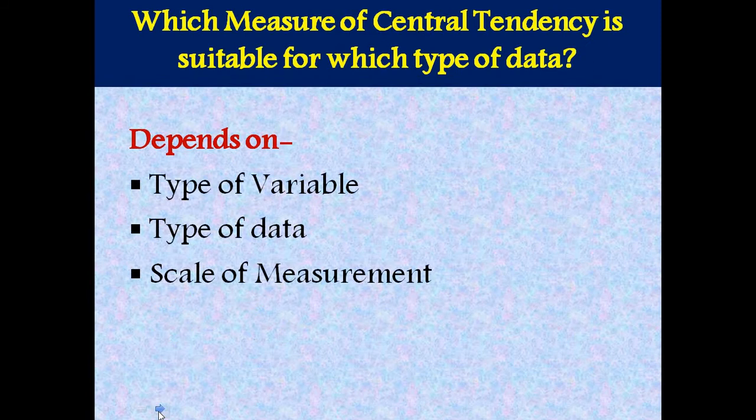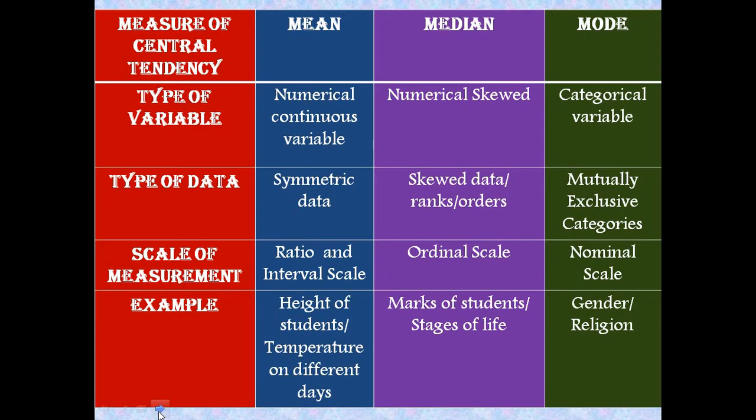Next is which measure of central tendency is suitable for which type of data. It depends mainly on 3 factors. First, type of variable, second, type of data, and third, scale of measurement. To help you understand it in an easy way, I'll show it in a tabular form. Here in the first row, we have the 3 measures of central tendency, mean, median and mode. And in the first column, there are type of variable, type of data, scale of measurement, and last I've given you one example.